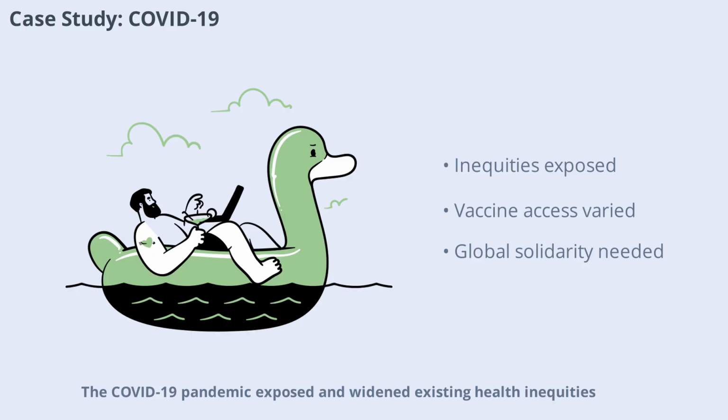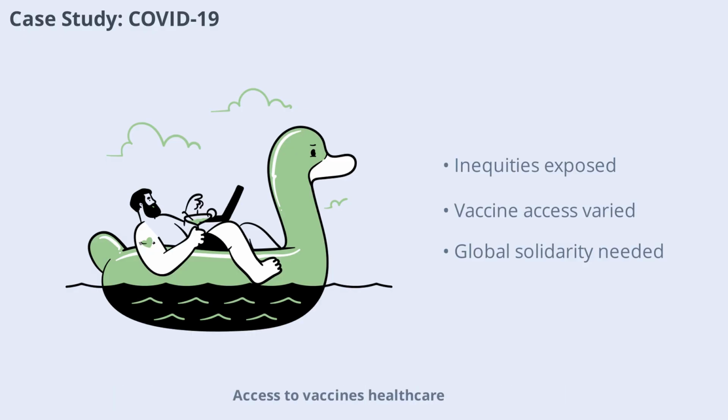The COVID-19 pandemic exposed and widened existing health inequities. Access to vaccines, healthcare, and information varied widely between and within countries. The pandemic highlighted the urgent need for global solidarity and investment in health systems.